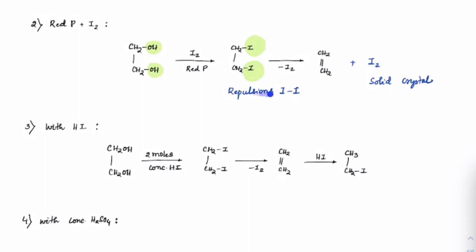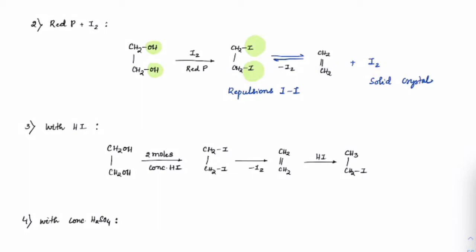So even at room temperature, as soon as you have vicinal iodides, they will immediately decompose into an alkene and form I2. And it is a reversible step. So if you again heat to a larger extent, where you will make them into a molten form, the reaction will again come back here.